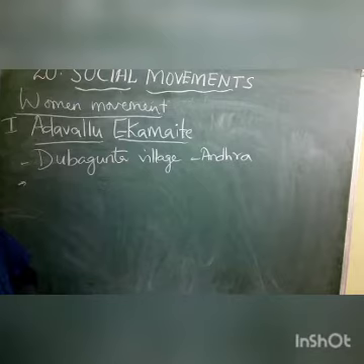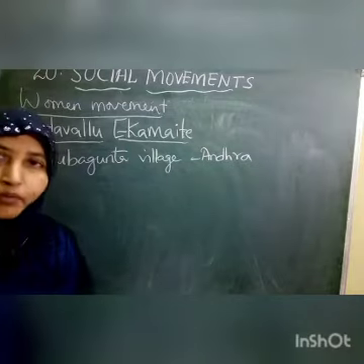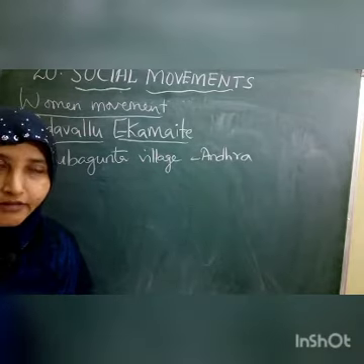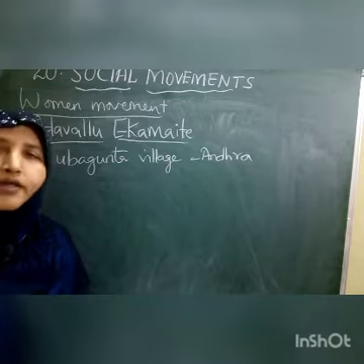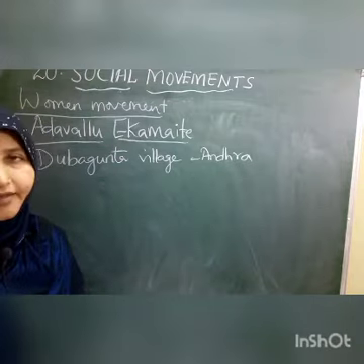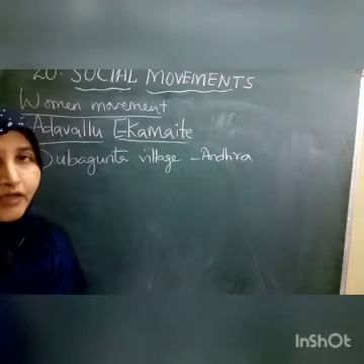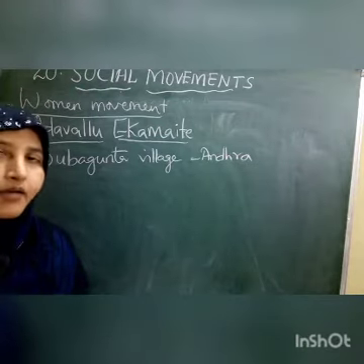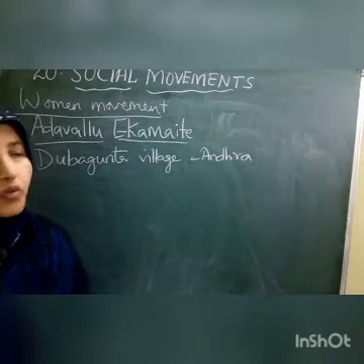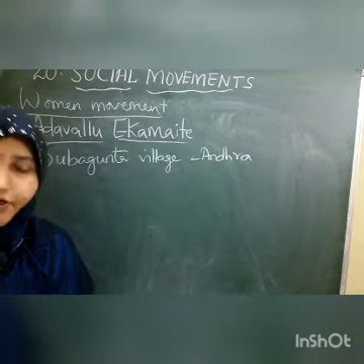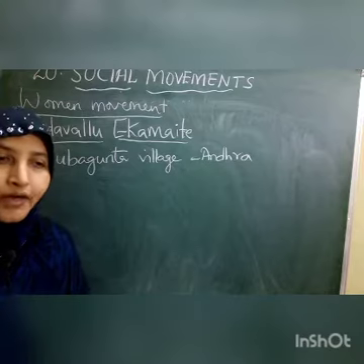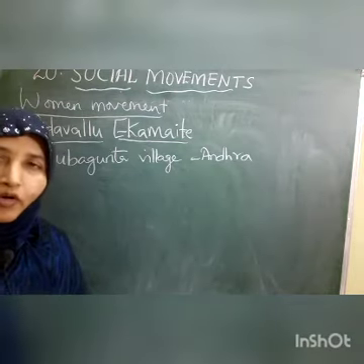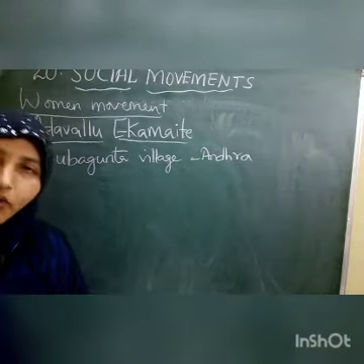What was this movement, children? Dubaganta village. There is a story of the women who were wage earners, who did hard work and earned money. But all their hard-earned money was taken away by their husbands for the sake of arak, alcohol or toddy. So whatever the women earned, children, their husbands used to take all that money and waste it on alcohol, arak or toddy, children.